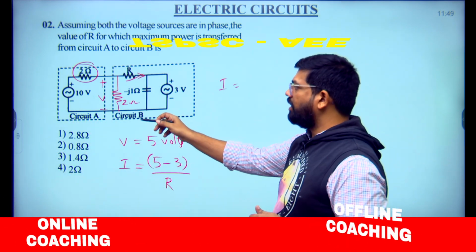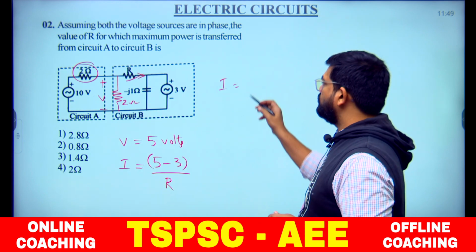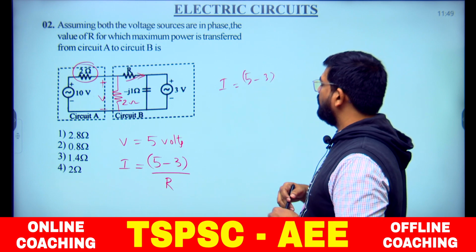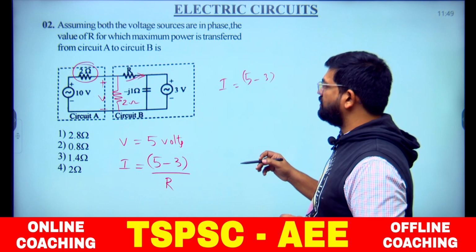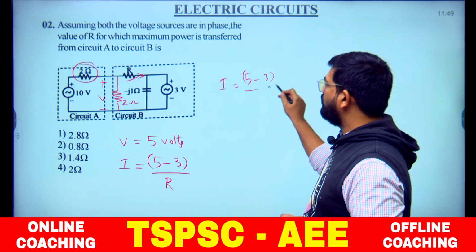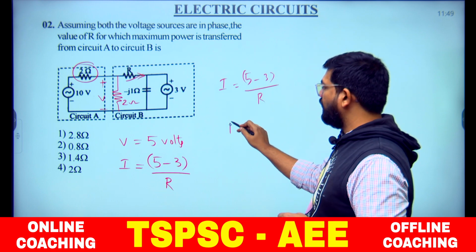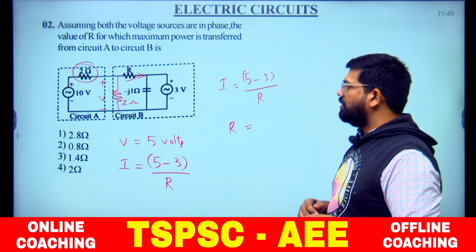So as I said, here the equivalent load resistance is what? 2 ohms. So 5 minus 3, 2 volts. 2 volts by the what? Resistance. What must be the resistance? Same thing we are writing, right? So R we need to have, R is equal to, how much do we get?